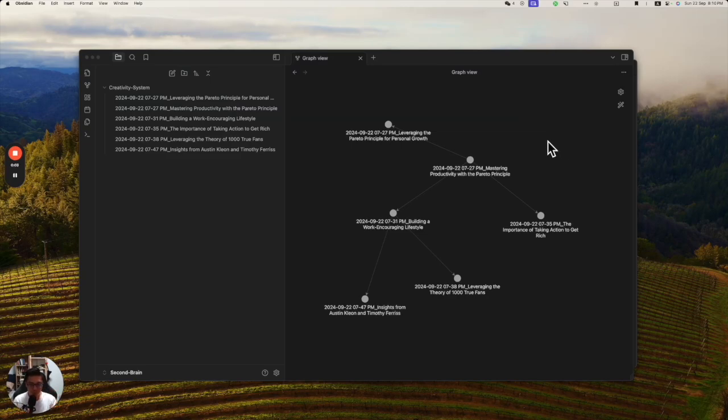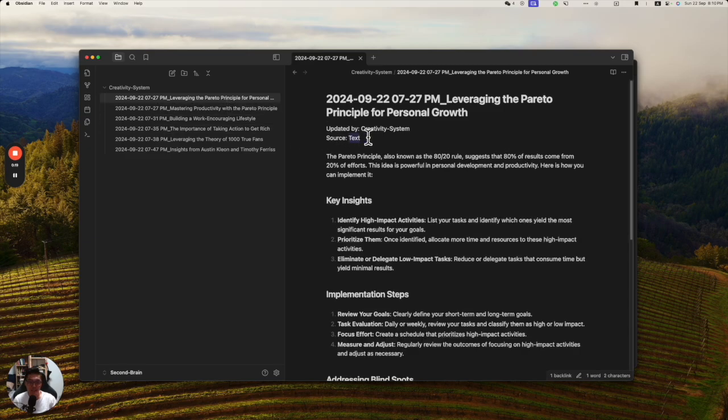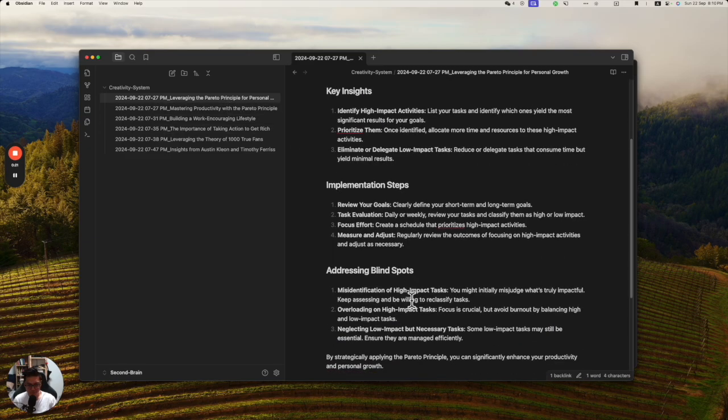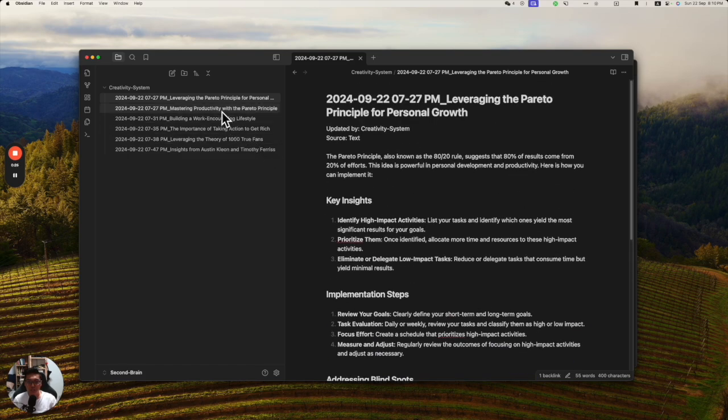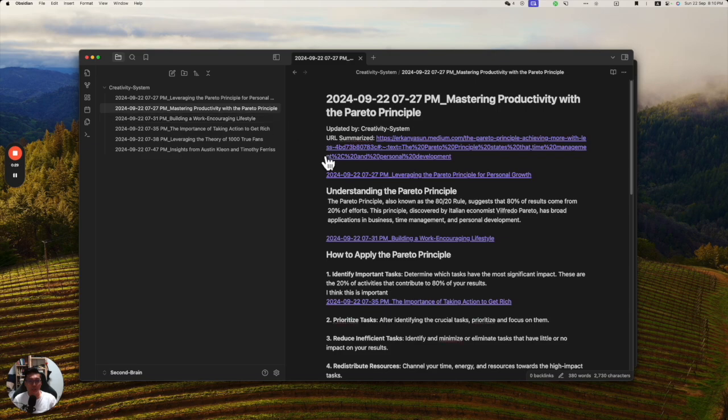So after running all the automation systems, just now the flow, how to script the URL, the audio, video, and text, etc., this will be the final output. I run through them one by one. Basically, this one, the source is from text. It will just cover everything, addressing the blind spot. Then this one is the URL I summarized. Basically, this one is more on the linking, so I can just put any link here. I can just drag and drop like this. This is the function of Obsidian.